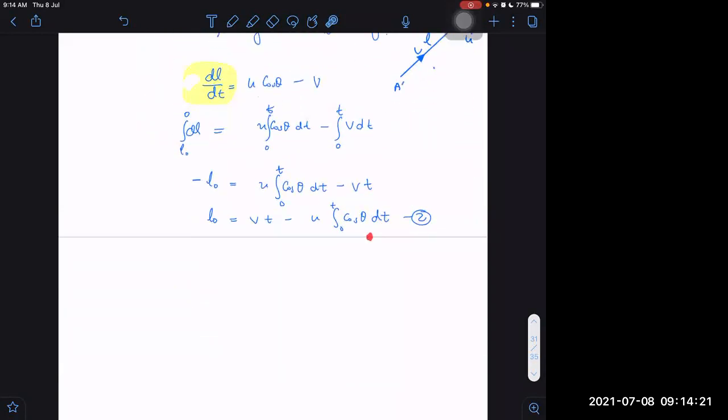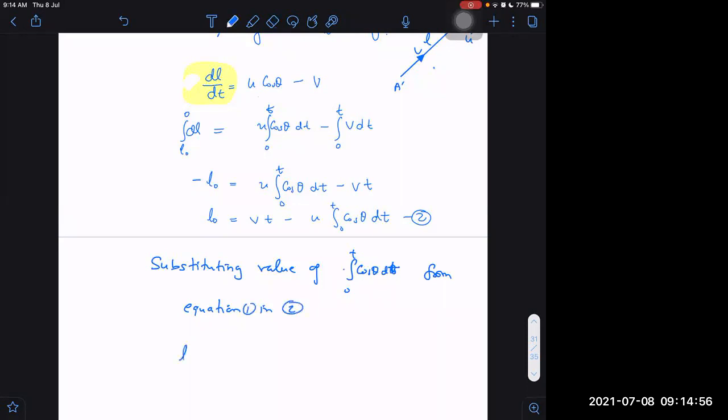What do we get then if I do that? Substituting cos theta dt from equation 1 in equation 2, what do we get?